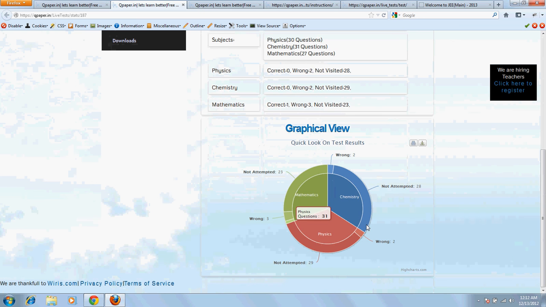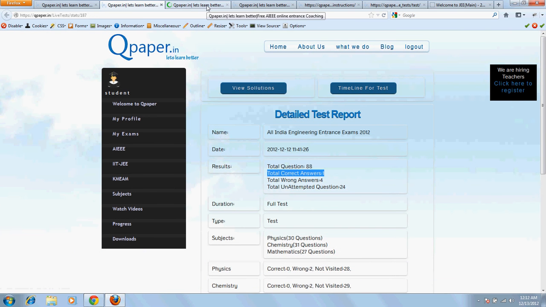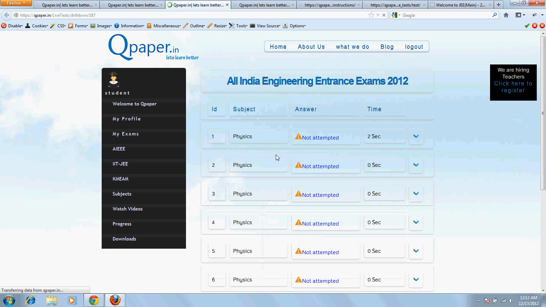So if I go over here, I can have a graphical view on the different things that I've done during the test. View solutions will list all the test details. So if I look into this, it says that this first question, which was in physics, this is something which I didn't attempt. Even though I didn't attempt it, I actually spent 2 seconds on this question.